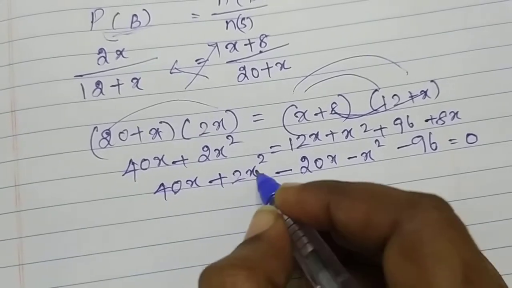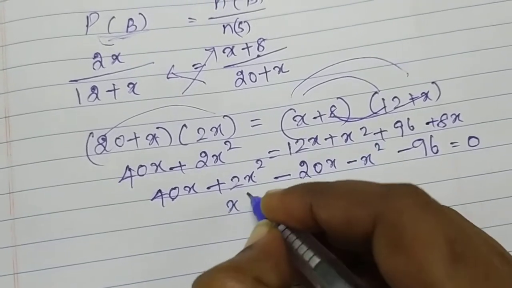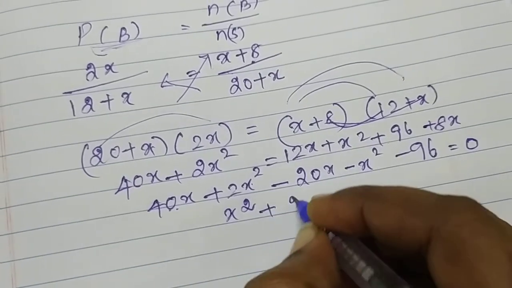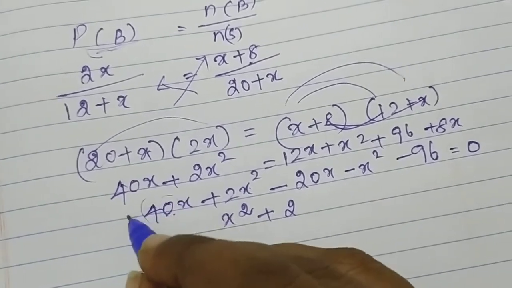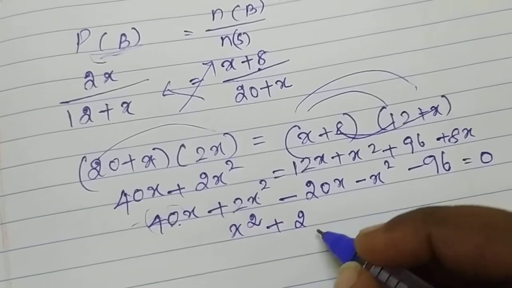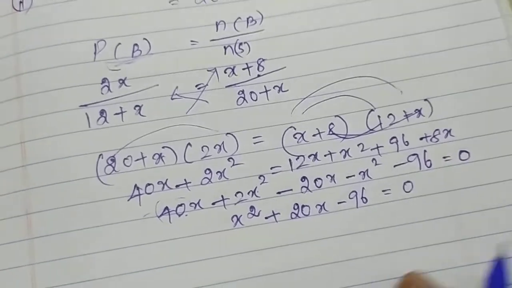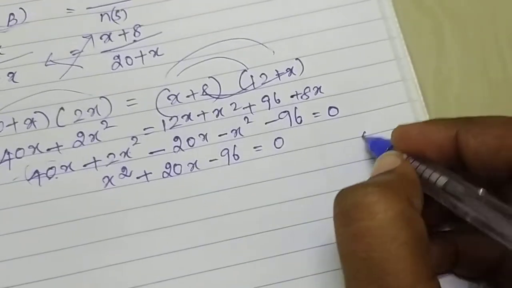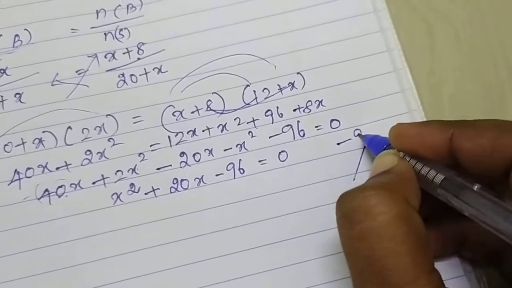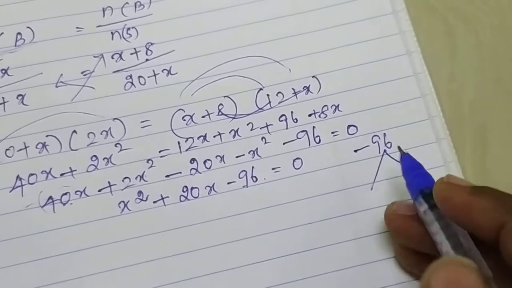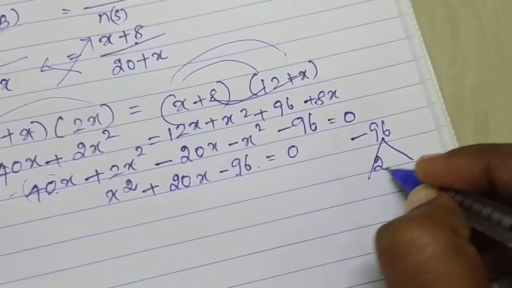So 2x squared minus x squared, x squared. Next 40x minus 20x, 20x, the greater number is 40x and its sign is plus, so plus 20x minus 96 is equal to 0. Now we factorize, we already know this very well. We multiply two numbers whose product is minus 96 and sum is 20.